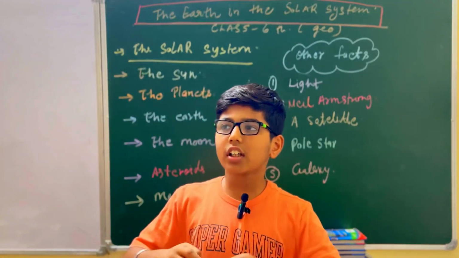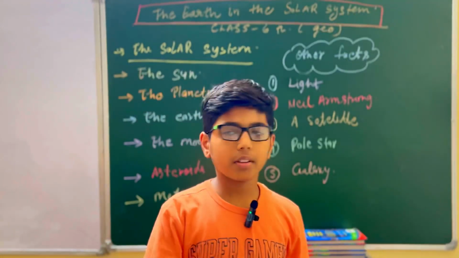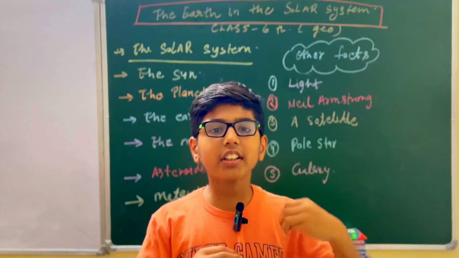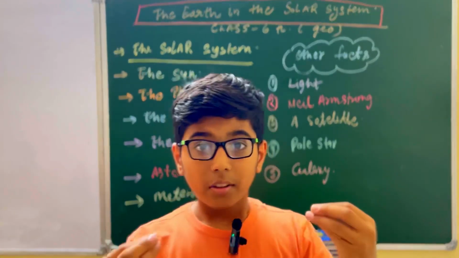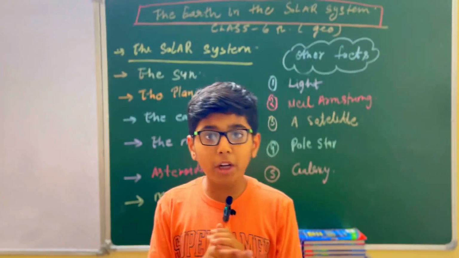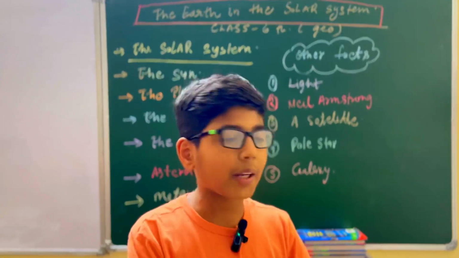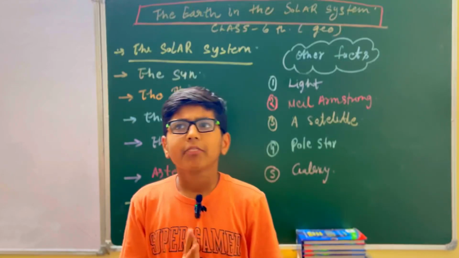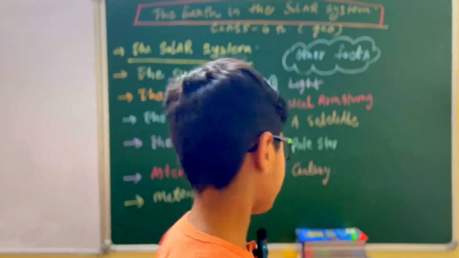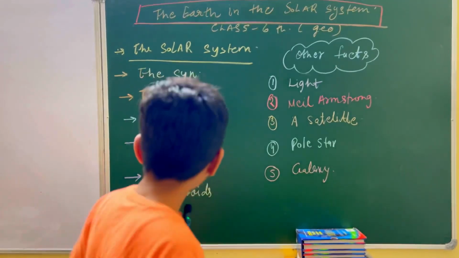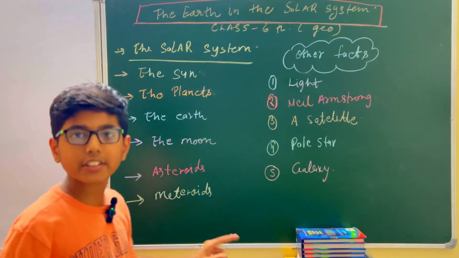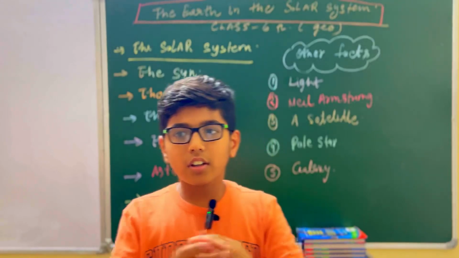A meteorite is a celestial object that travels in space and collides, forming objects such as planets, stars, galaxies, and the universe also. These are very important.